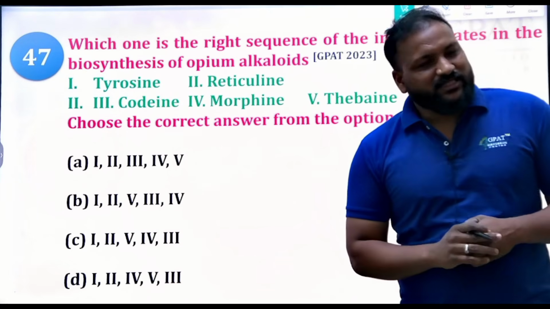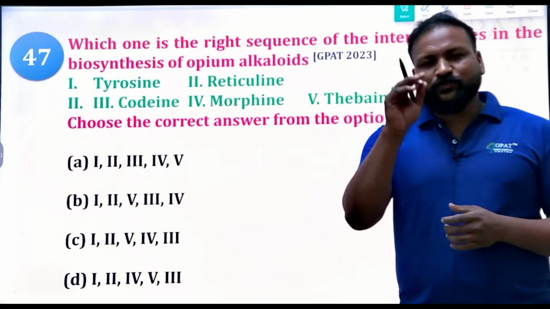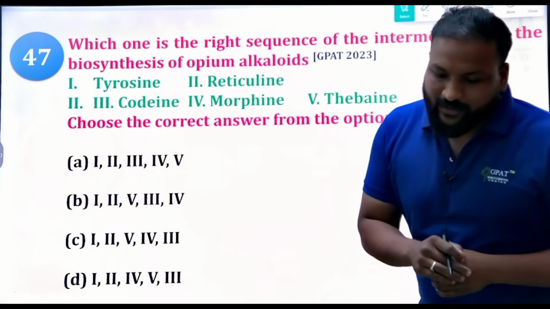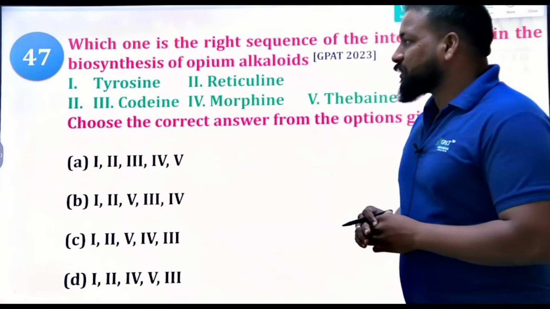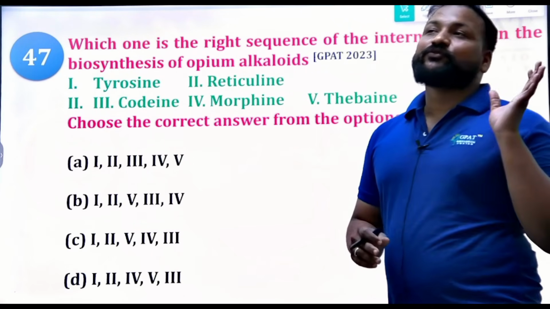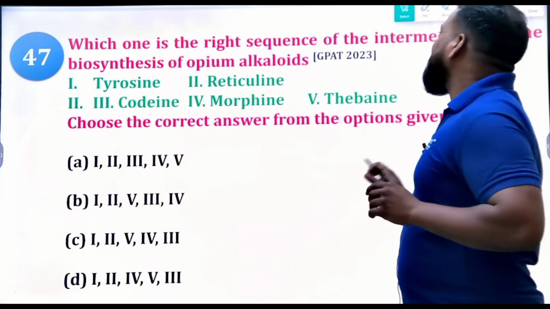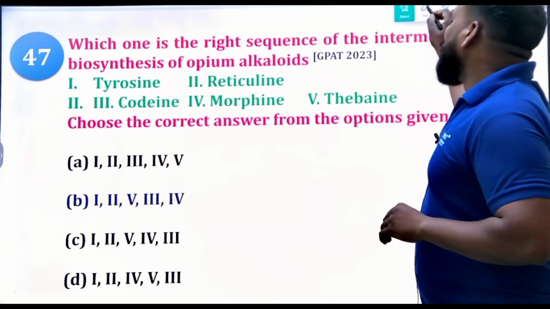See, what is the chief concept of opium alkaloid? What is the end product of opium alkaloid? With this one point, you can clear the entire question. Ultimately, what is the end product here? Morphine is the chief constituent of opium. Am I right or not? So now tell me what is the right answer. Try to remember. So the end product here itself is morphine, right?